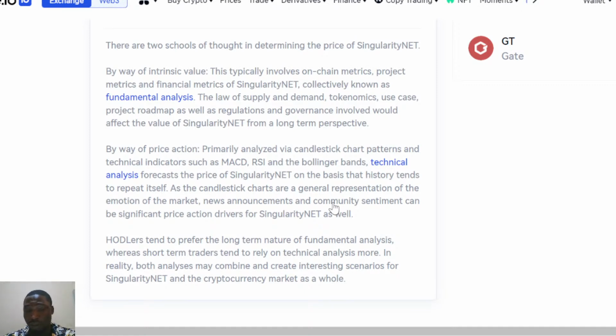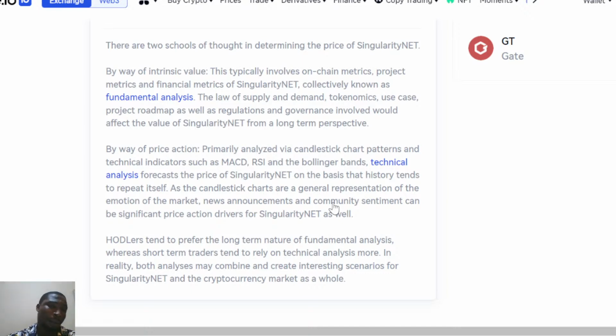Now, what is a project roadmap? We understand that it's in the AI market space, and the founder is an AI. What other innovations are they bringing on board? What is the roadmap of this project from now to 5 years to come? Just imagine from 2018, when we saw the all-time high, to 2020, the all-time low. Five years ago, what have they done so far? Five years to come, what are they going to do? All these make up the roadmap. Do they have a roadmap?